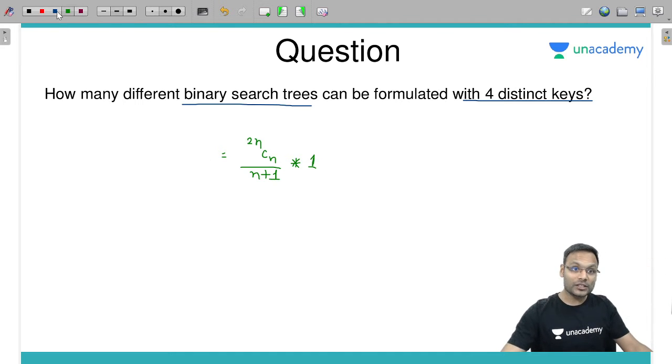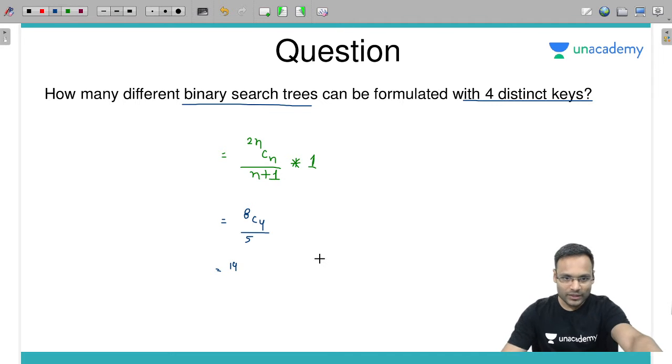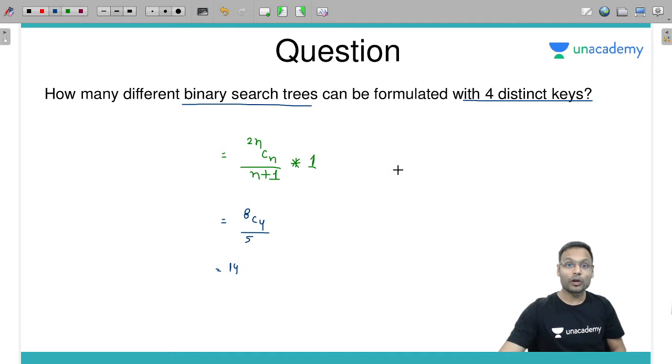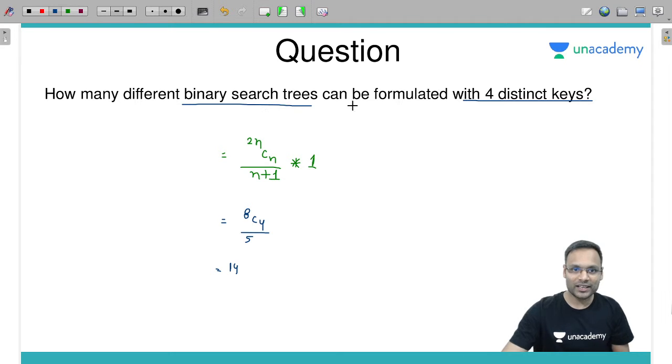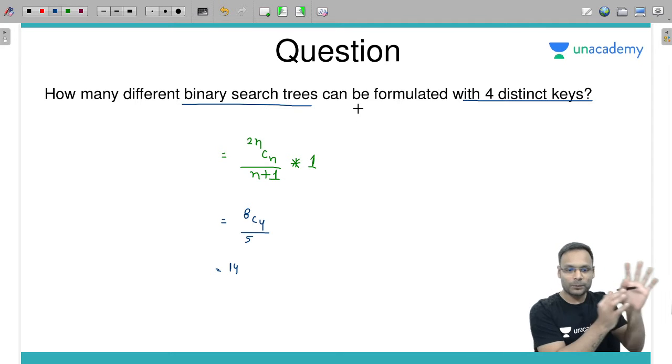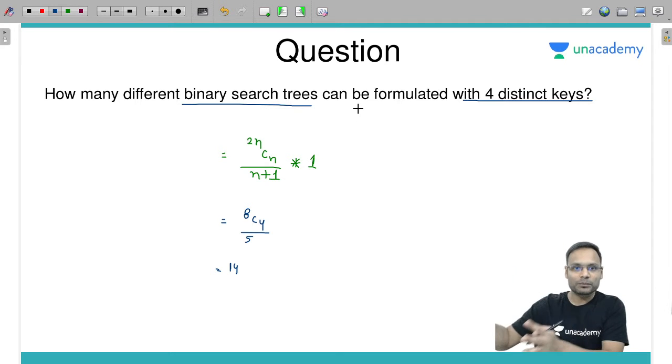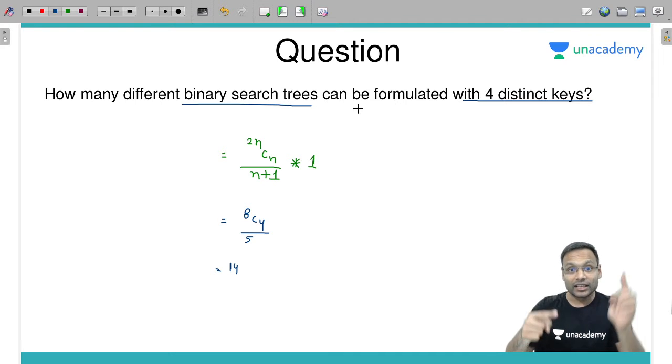Now for this one, my answer should be 8C4 divided by 5. Answer is 14. Yes, 14 BSTs only. Correct. Binary search trees only 14, just because we have a lot of restrictions in a binary search tree. For every node, the left subtree should contain lesser values, and the right subtree should contain greater values.